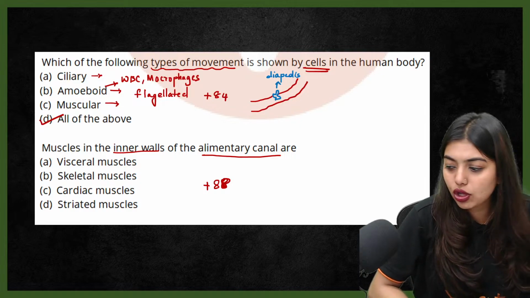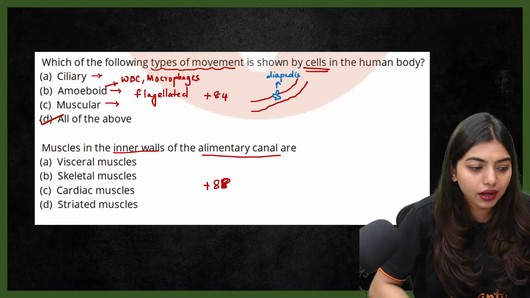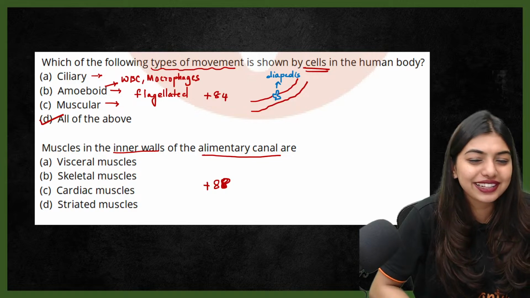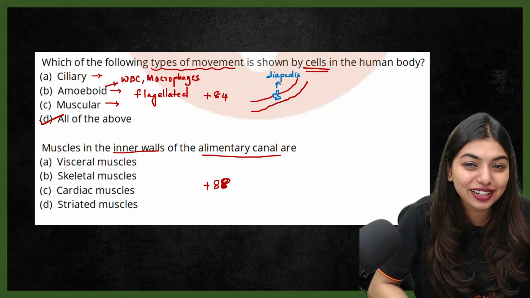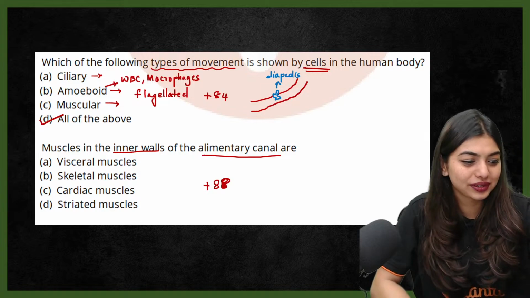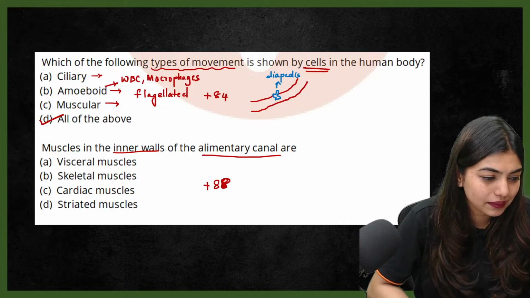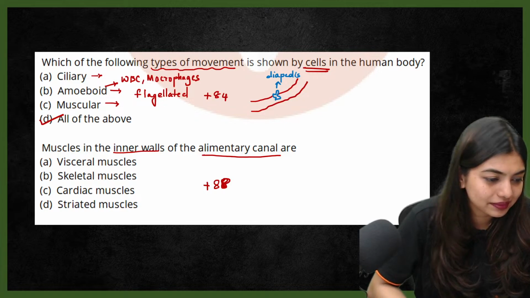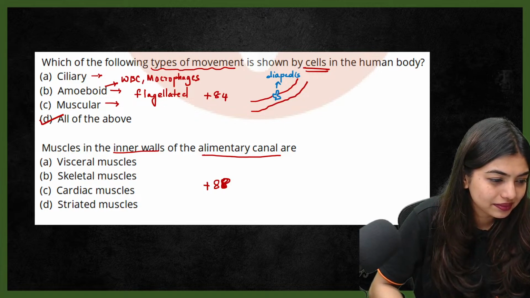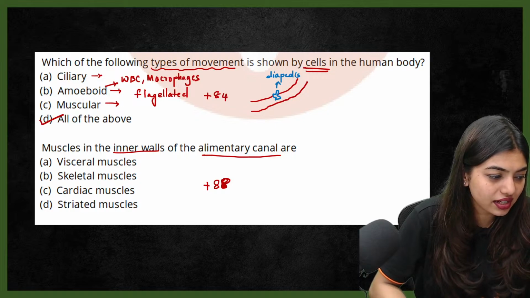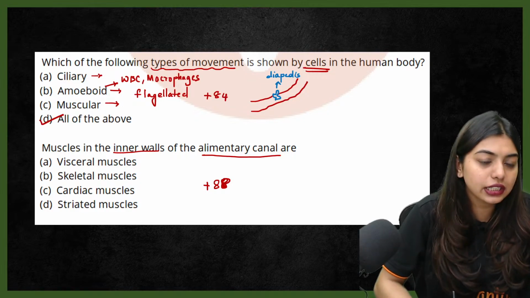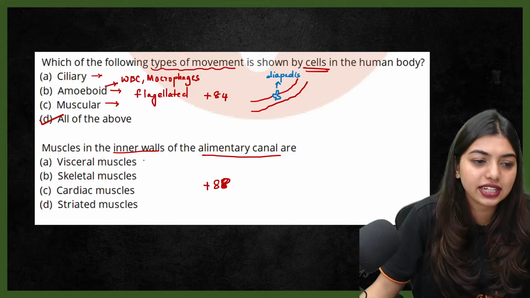Muscles in the inner walls of the alimentary canal are... Any issue? Today is tongue twisting day. Any issue with the tissue? Really, Nissan? But yeah, if I have to write, I need the board. Okay, only this kind of classes I can teach this way.